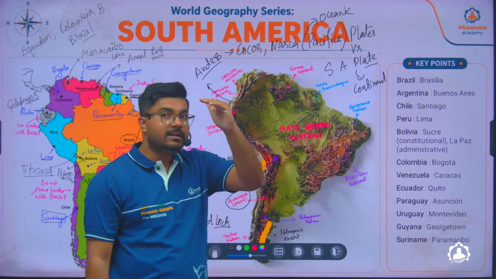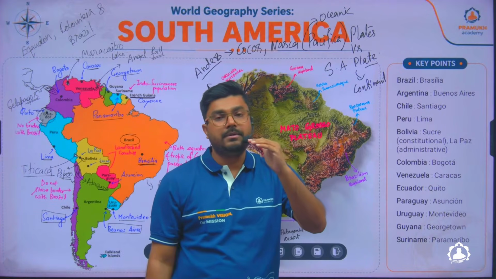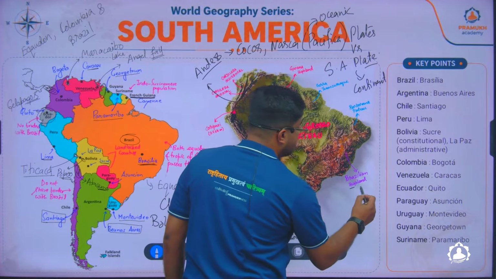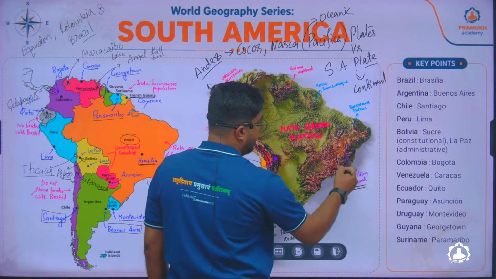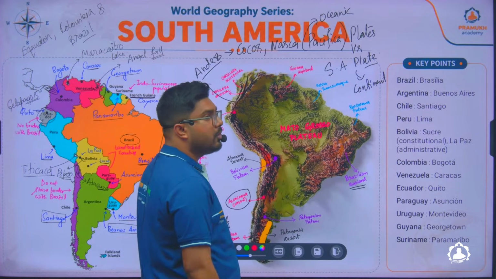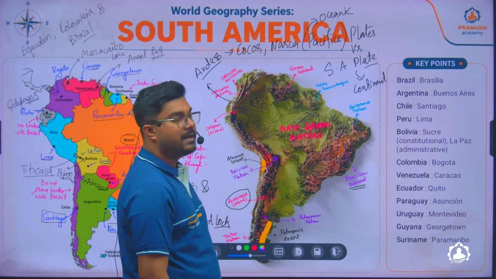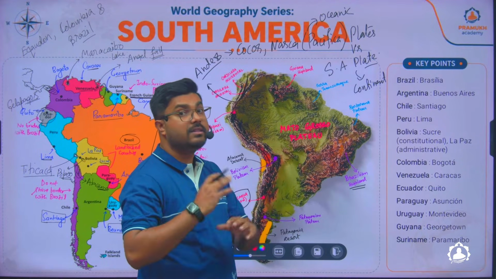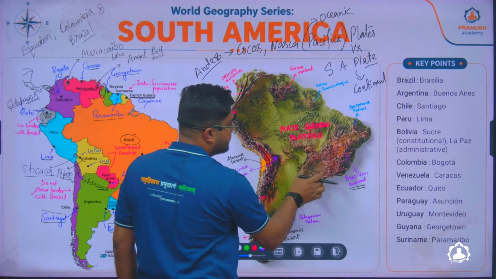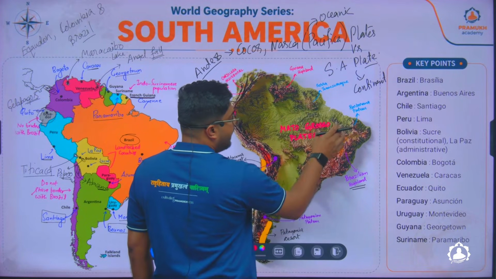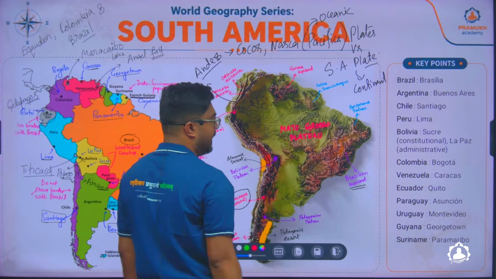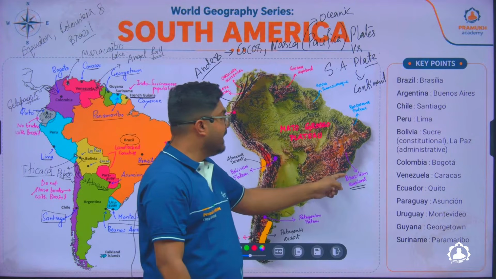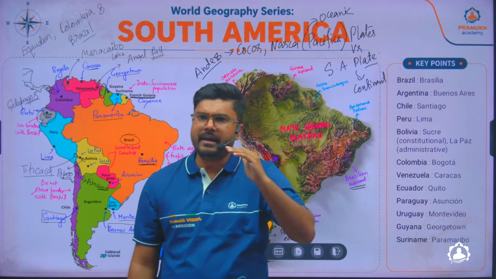Now, if you come down to a little lower height of landform, then here you will find the Brazilian highland. So this is the Brazilian highland. If you have watched movies or videos wherein you are shown Brazil, it mainly depicts some hilly regions, mountainous regions, but not that very high. So you see the entire Brazil on this side is kind of hilly, and thus it is called Brazilian highland. The reason it is a highland is that mountains have a greater height. Highlands have a lower height compared to the mountains.